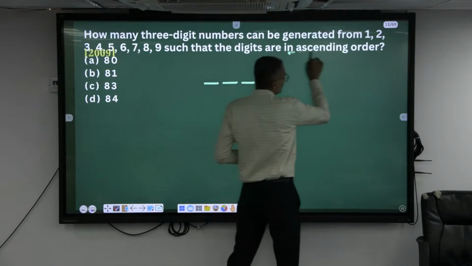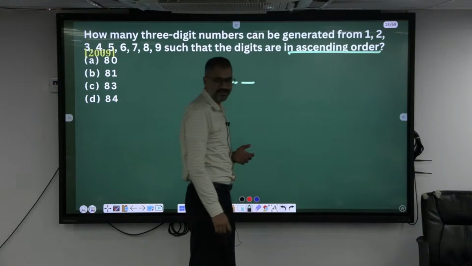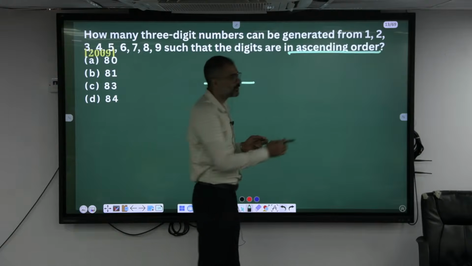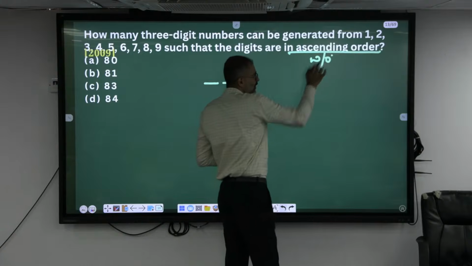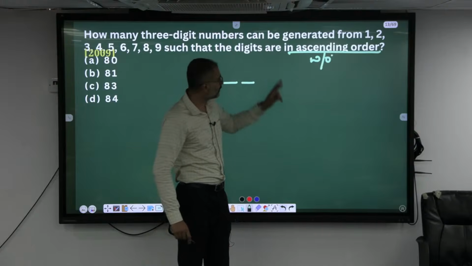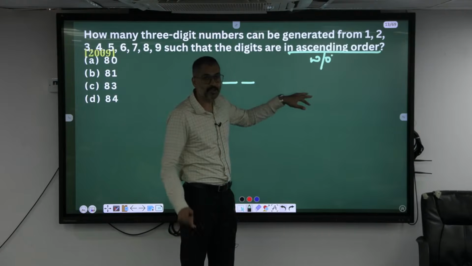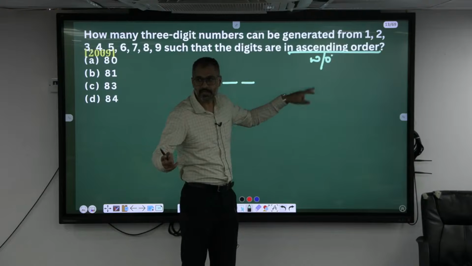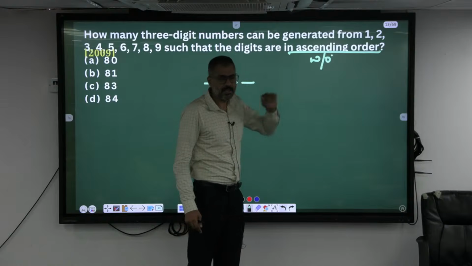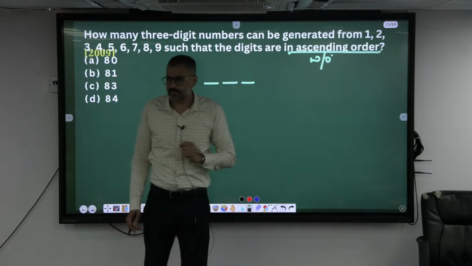Because what do you mean by ascending order? Which means they are different numbers. Without repetition. You cannot repeat the digits. One meaning of ascending and descending order is that the numbers are distinct, meaning the without repetition case. Understood? They are synonyms.